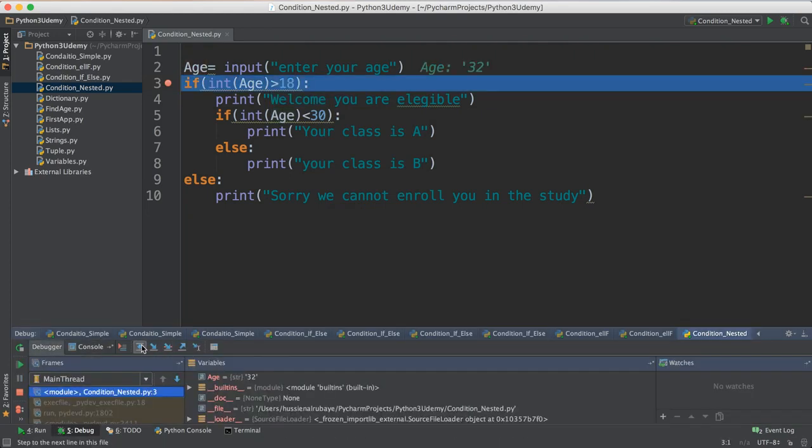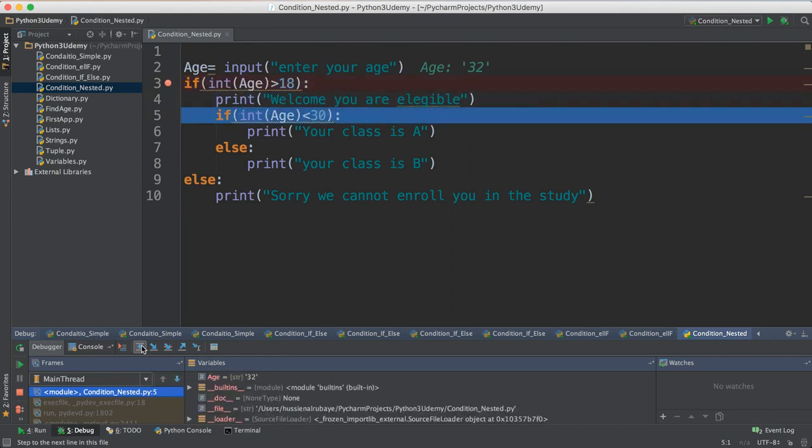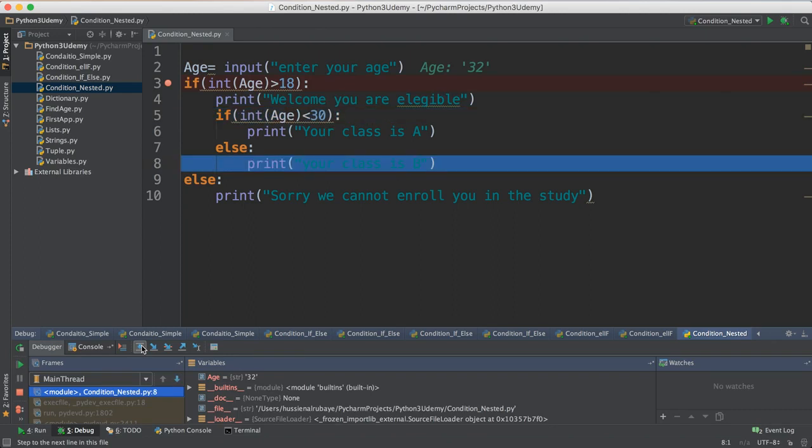enter. He says, is your age greater than 18? Yes. He will come to this block. He will run the whole block. First of all, a print will come. Then he checks if my age is less than 13. No. He will go to the else and run it.